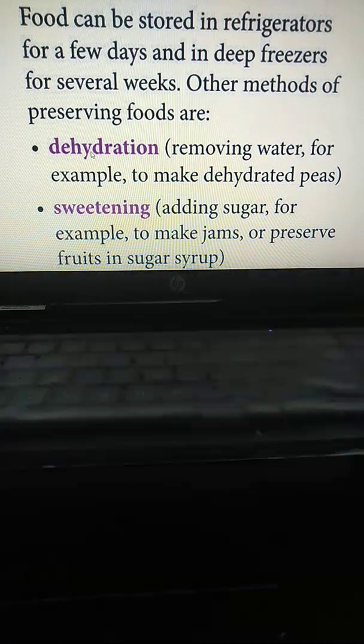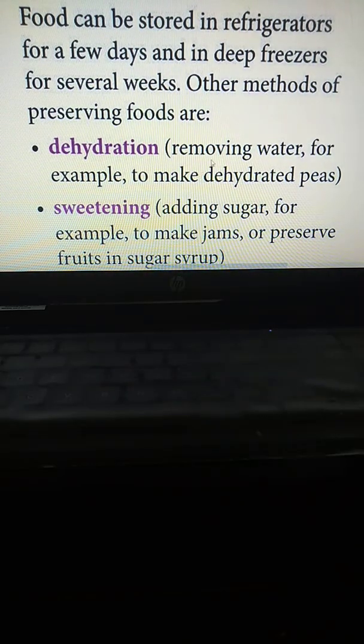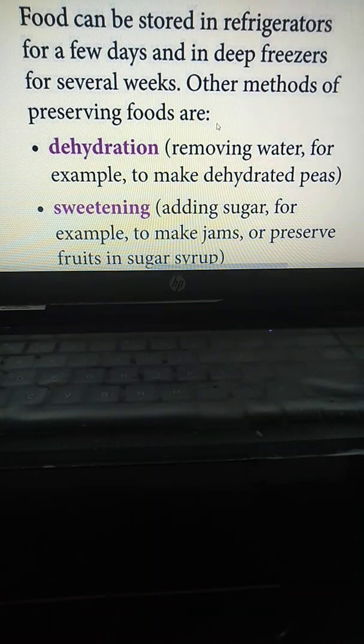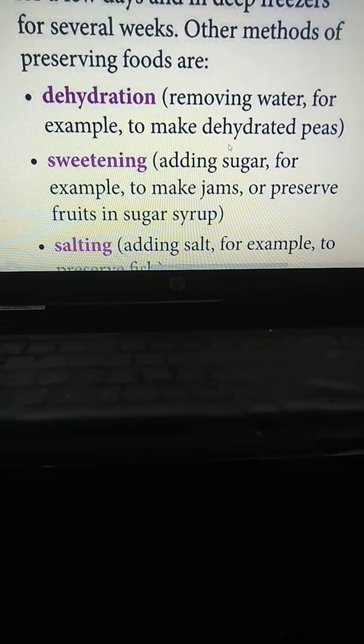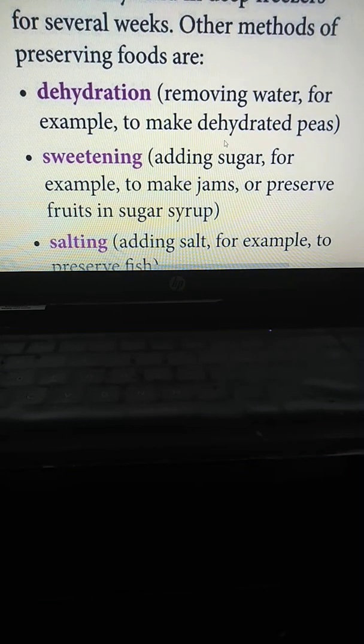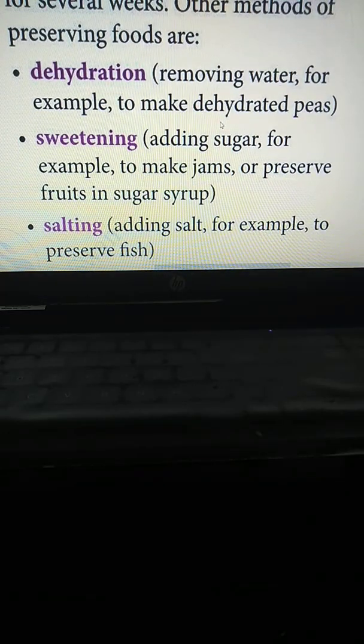Now, our methods of preserving food: what different methods are there to preserve food, to save our food?